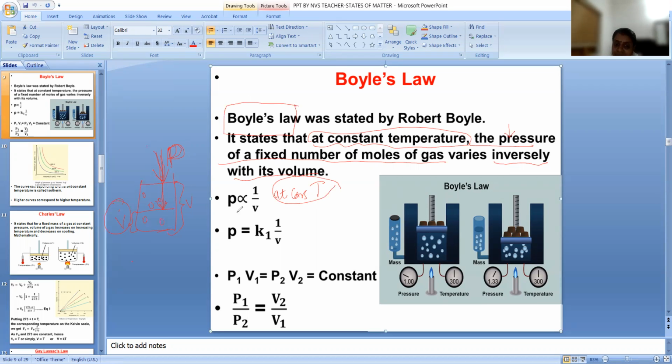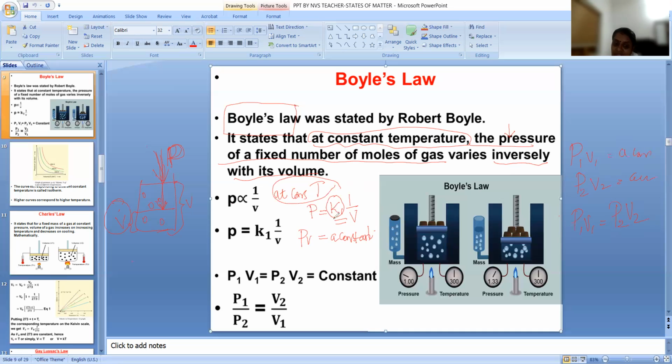We can write this as P equals K1 into 1 by V, where K1 is a proportionality constant. Or you can say PV is equal to a constant. You can write two instances: P1 V1 is equal to a constant, P2 V2 is equal to a constant, or P1 V1 is equal to P2 V2.